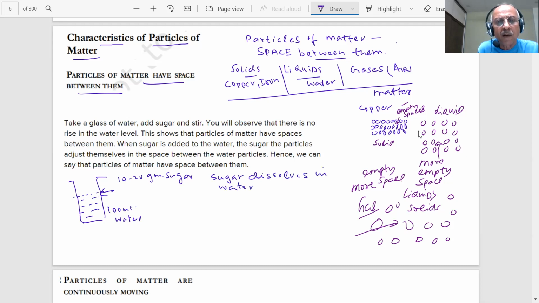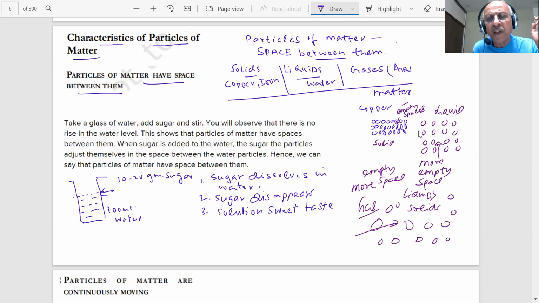Sir, the particles of sugar will fill with the particles of water. So sugar has disappeared, you are saying. It is dissolving in water. You can taste it. The water will be sweet. Sugar dissolves, sugar disappears, student. But the solution has a sweet taste.